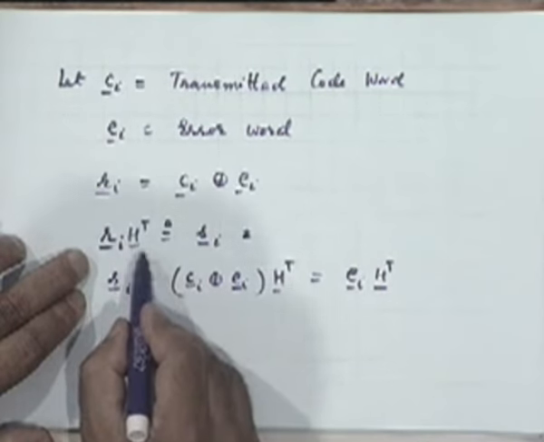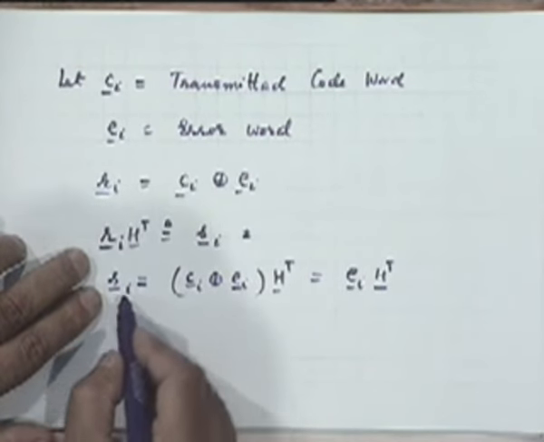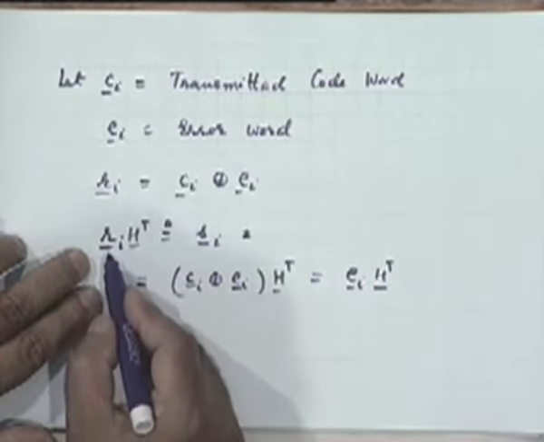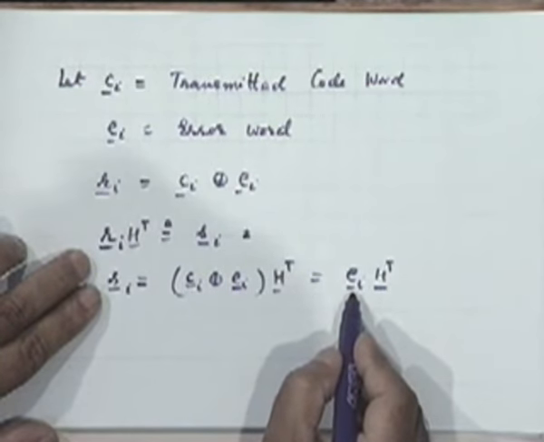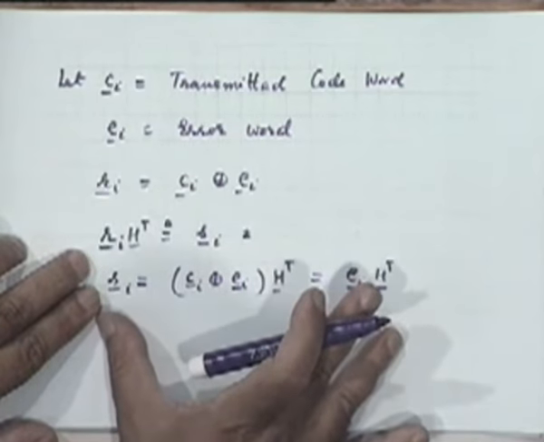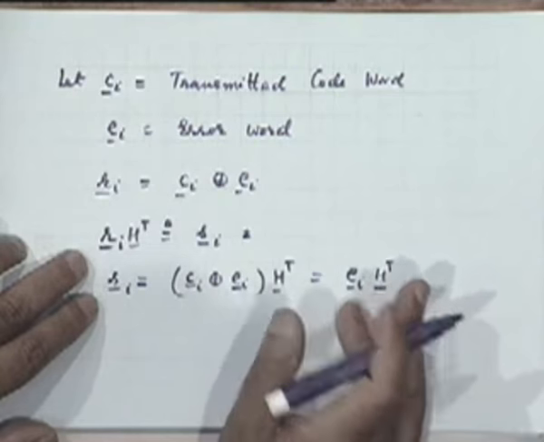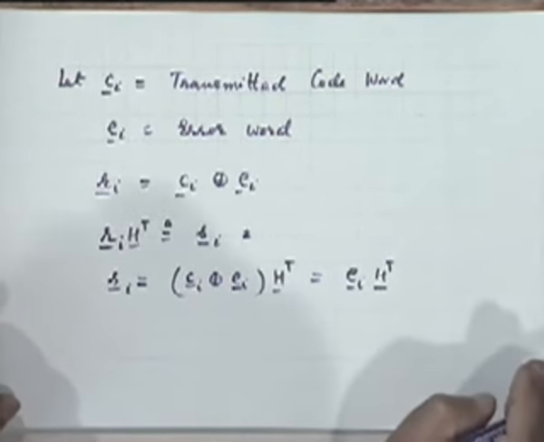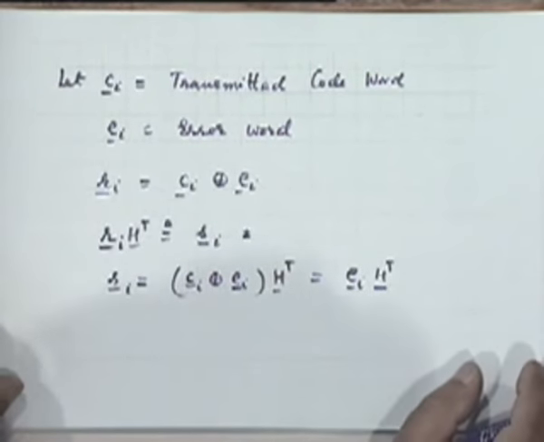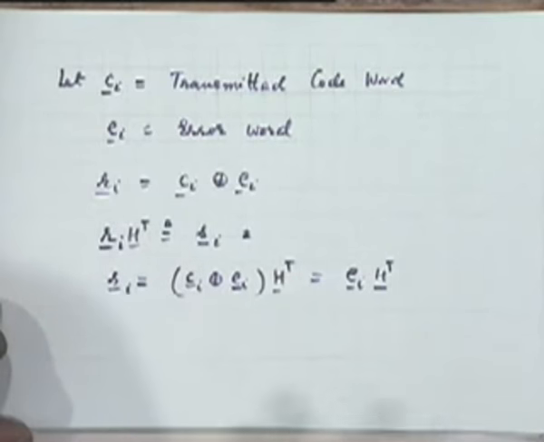So it might give you the impression that given this S sub i, which I can compute from the received sequence, I should be able to obtain E sub i, because there seems to be a linear relationship between these two. And once I have the E sub i, I know my transmitted code word, because I know where the errors have taken place, and therefore I can correct those errors. But things are not that easy, as we'll try to appreciate.